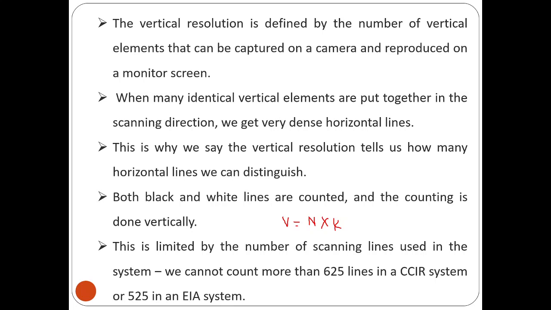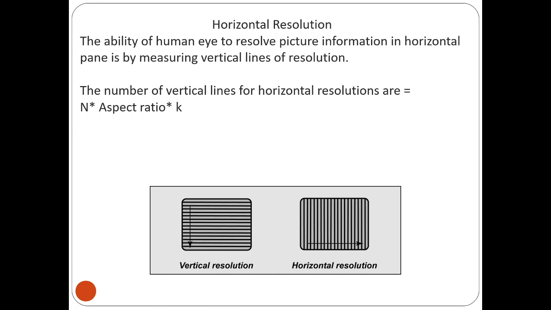So for 585 lines, the vertical resolution is 585 into 0.7, taking the Kell factor as 0.7. This gives approximately 410 lines. So the vertical resolution for 585 active lines will be 410 lines. So this is about the vertical resolution.